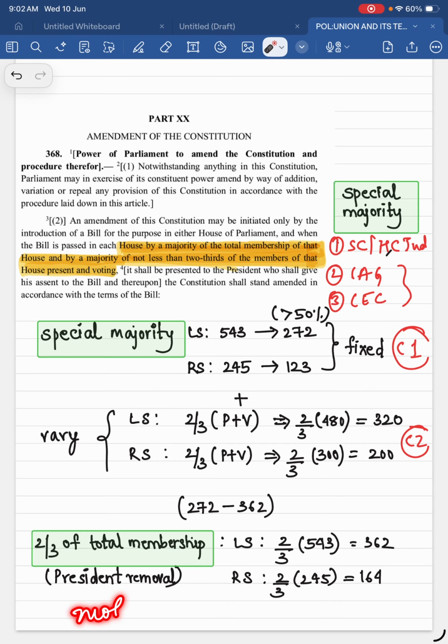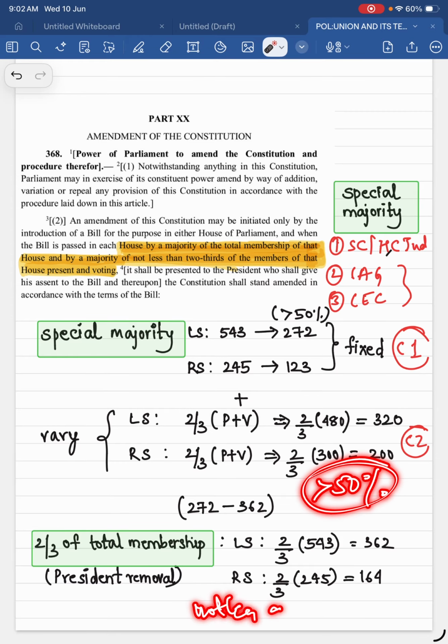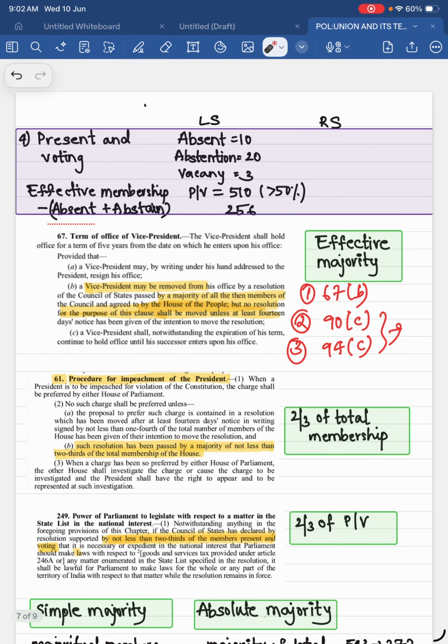One more thing: when you say not less than, equals to also will come, more than can come, less than will not come. When you say majority, that is more than 50%. When you say not less than, at least, that also means at least. At least means equals to also will come, less than will not come, more than will come. Okay, that is the thing. And at least 2/3 or not less than 2/3 is the same. Okay, let's go for another one, the last one.